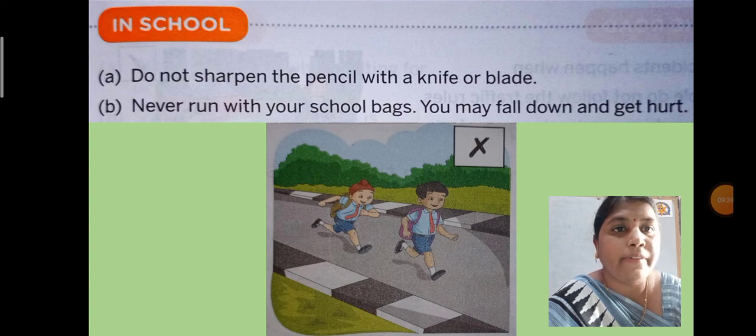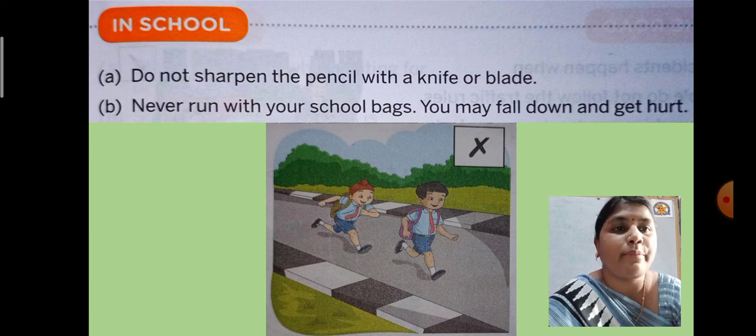Number B, never run with your school bags, you may fall down and get hurt. See, your school bag is already heavy, so see the picture where two boys are running. Your teacher always guides you: don't run in the corridor, don't run here, don't run there, and your mama is guiding you, don't run in the house, etc. So you should not run with a heavy bag. You have to walk.